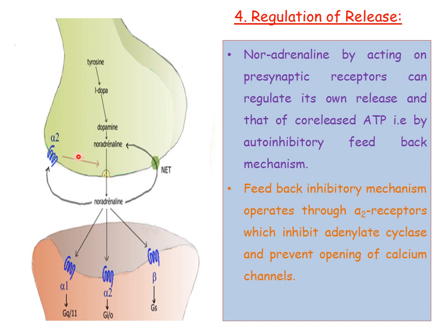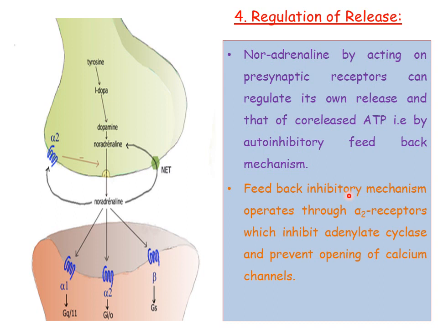As we already discussed in the release, if the entry of calcium is not there, it inhibits the process, nothing but exocytosis, and prevents the release of noradrenaline. So this mechanism we can name as an auto-inhibitory feedback mechanism. The release of noradrenaline is inhibited by itself, so we can name it a feedback inhibitory mechanism, or also an auto-inhibitory mechanism.